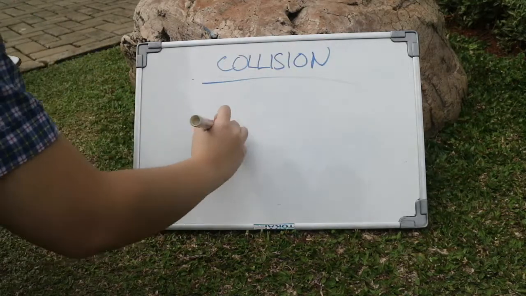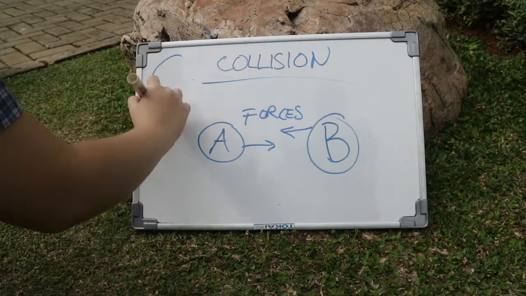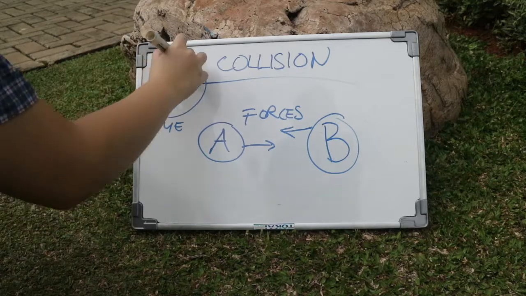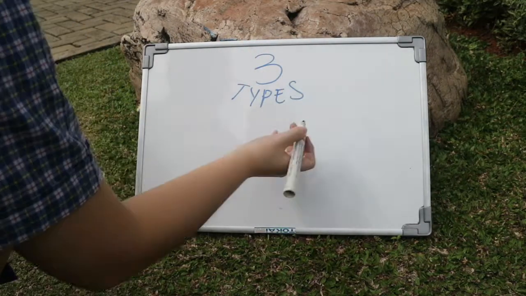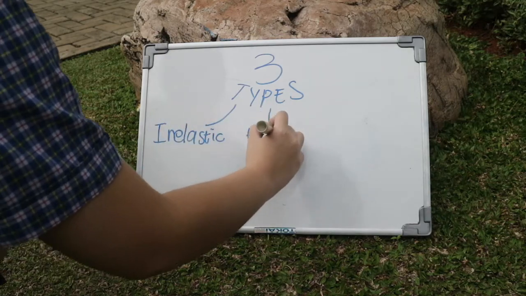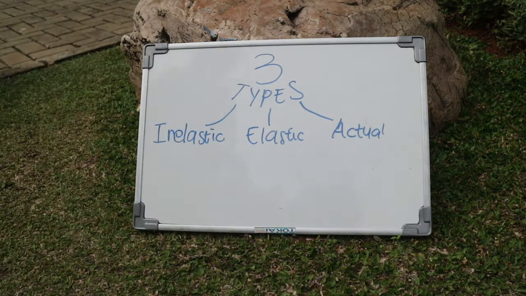A collision is an event in which two or more bodies exert forces on each other for a relatively short time. There are three main types of collisions. They are inelastic collision, elastic collision, and an actual collision.